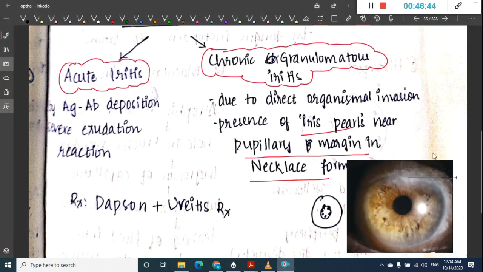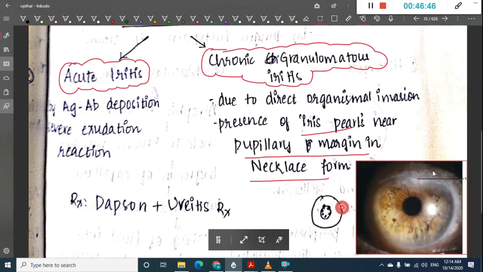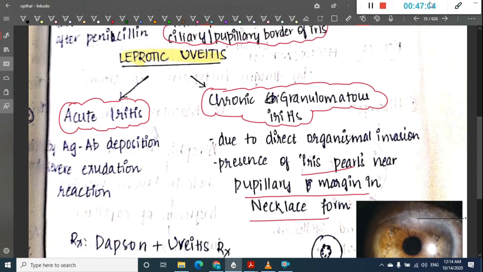If you see in this picture, you can see the iris pearls. These are the nodules which are black colored, seen around. So these are the iris pearls near the pupillary margin. Okay, that is in leprosy.